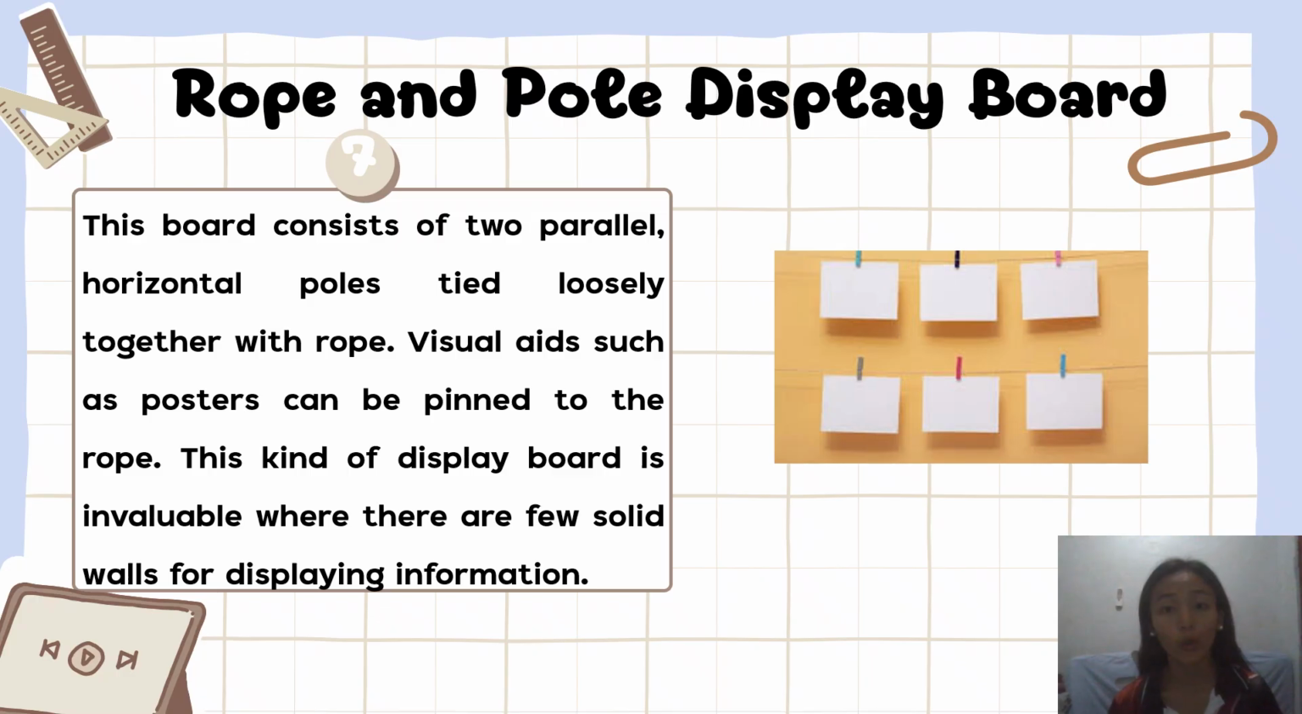So we have here rope and pole display board. This board consists of 2 parallel horizontal poles tied loosely together with a rope. Visual aids such as posters can be pinned to the wall. This kind of display board is invaluable where there are few solid walls for displaying information. As you can see in the picture, this board uses ropes and poles where the poster can be attached. It is very useful when there are no walls available in the schools. For example, during outdoor programs, this can be used to display information of the event.